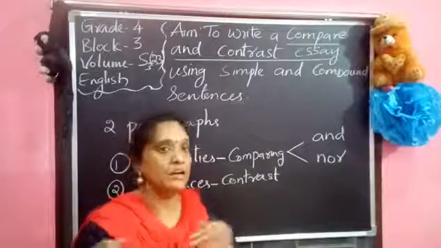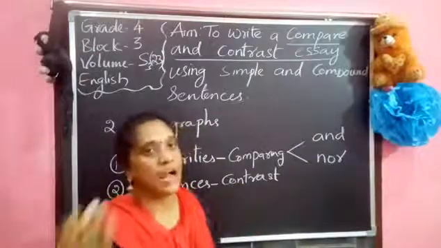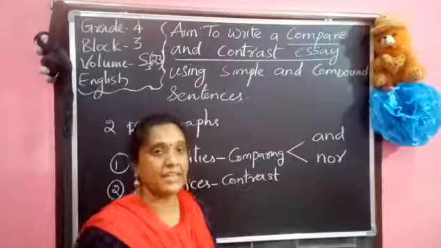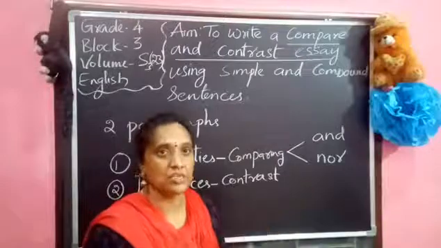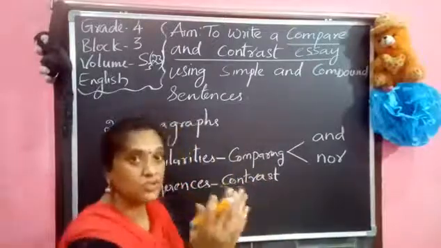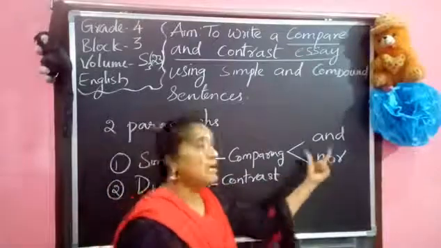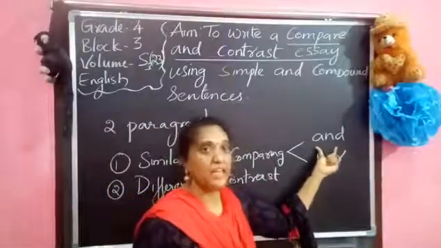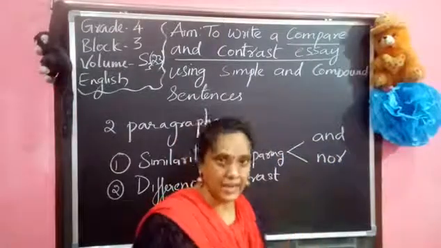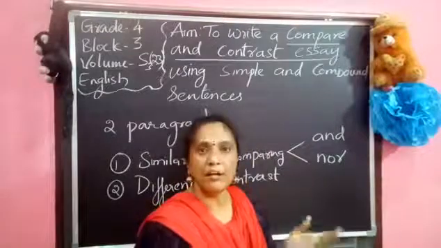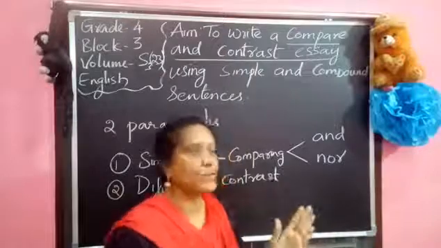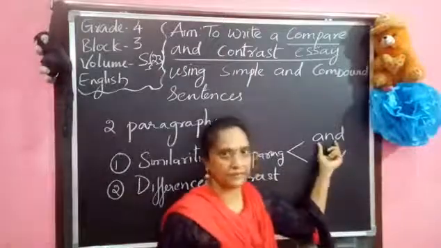Now coming to the stories, The Golden Goose and The Torch. We can see the similarities are both became greedy. So the old woman and Maya. So we are comparing. So we are using and. The old woman became greedy in the Golden Goose lesson, and Maya also became greedy in the Torch lesson. So these two sentences we compare by using and.